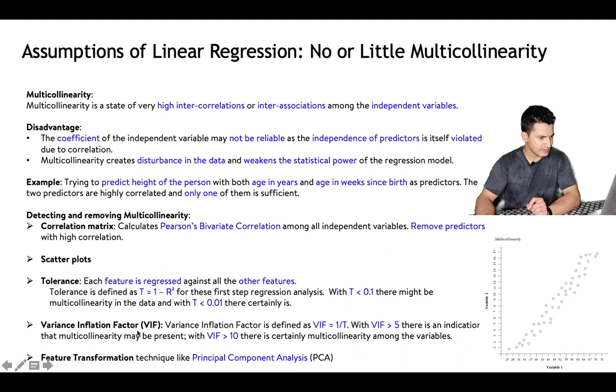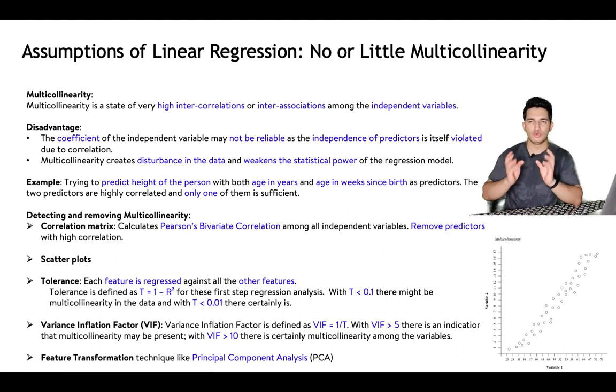Similarly, the variance inflation factor is also there. This is the same thing. We are again trying to regress a feature with respect to all other features, and it is 1 by tolerance. So if tolerance is less than 0.1, it was a problem, right? So VIF is 1 by T. If you do 1 by 0.1, that will be around 10. So in case VIF is greater than 10, there is high multicollinearity, and if it's just greater than 5, there is an indicator of multicollinearity.